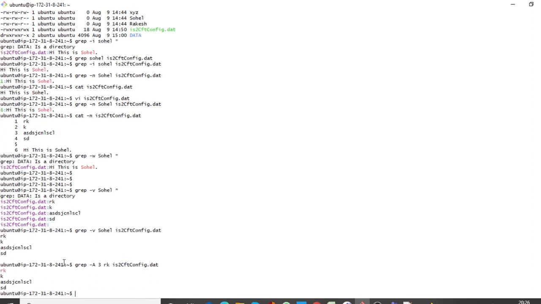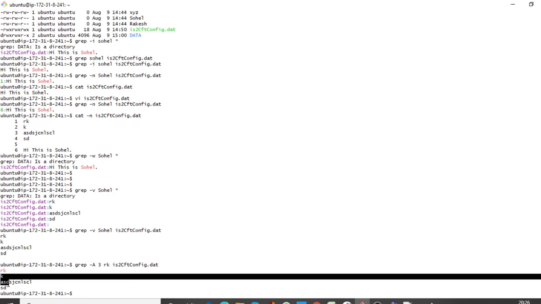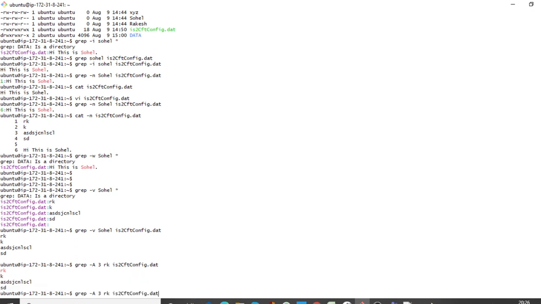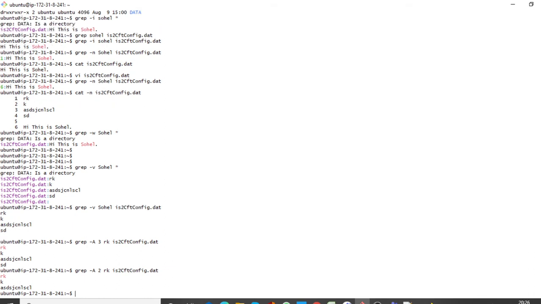See, it gives you the output rk, along with the other 3 lines. Suppose you change 3 to 2. See, it prints rk along with 2 other lines.